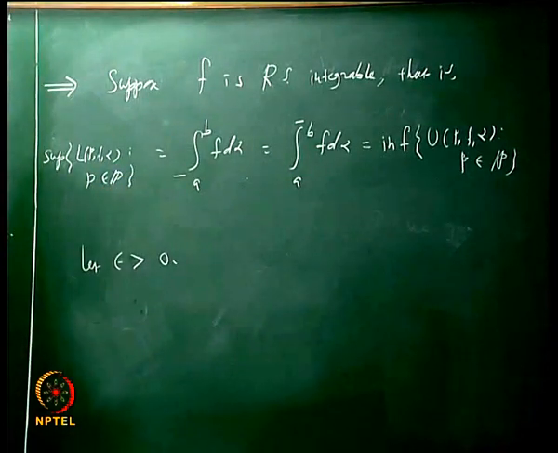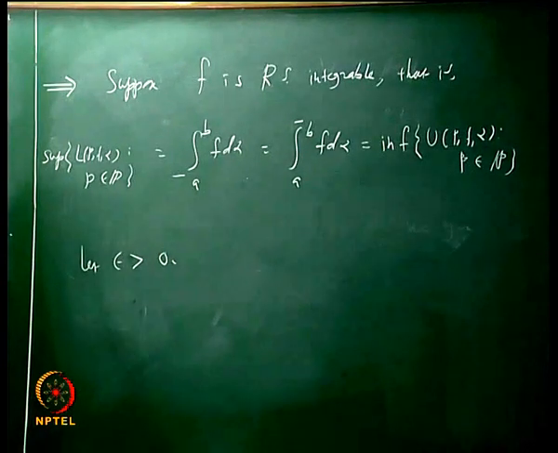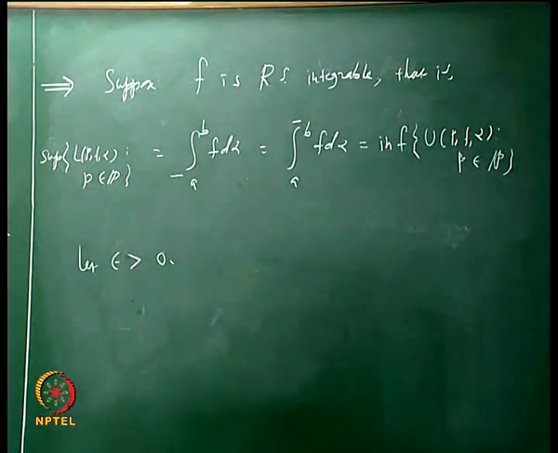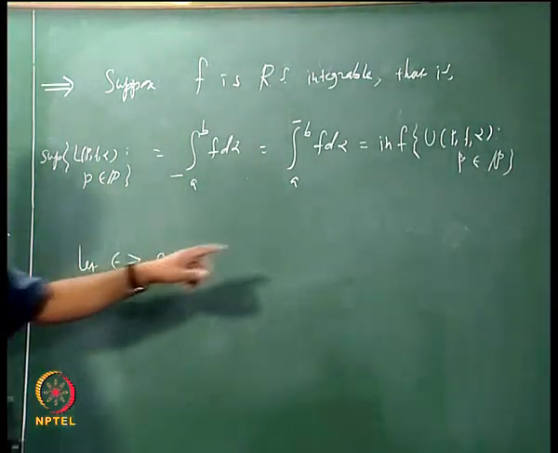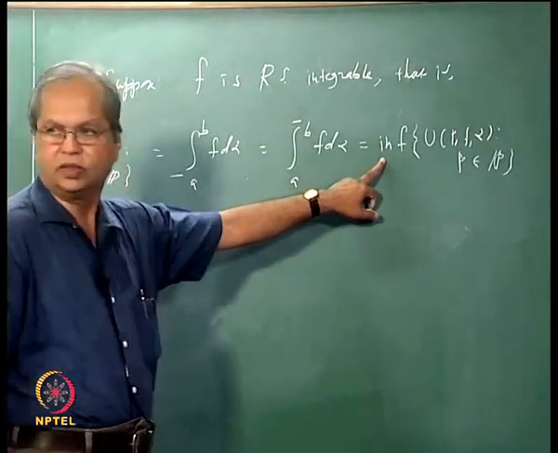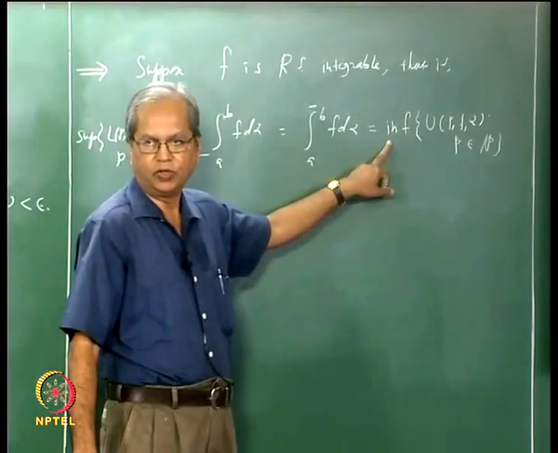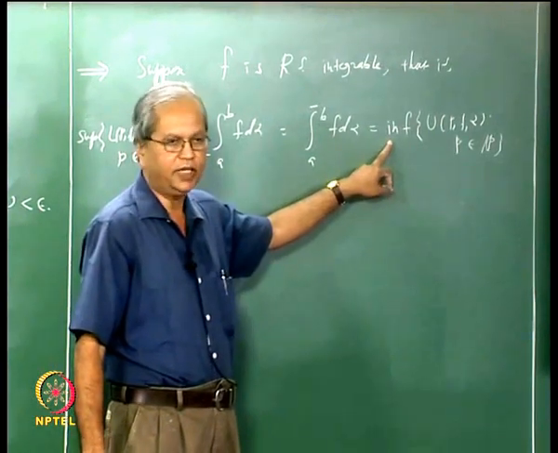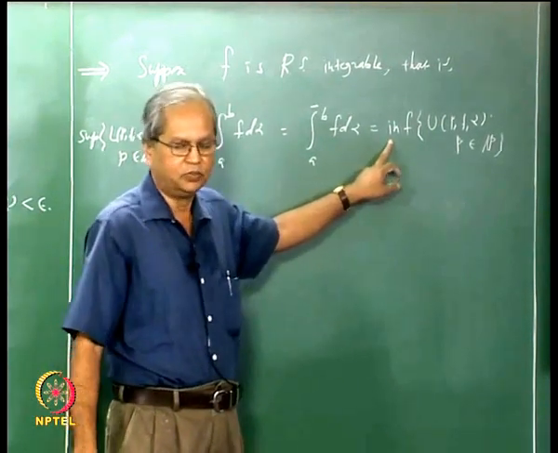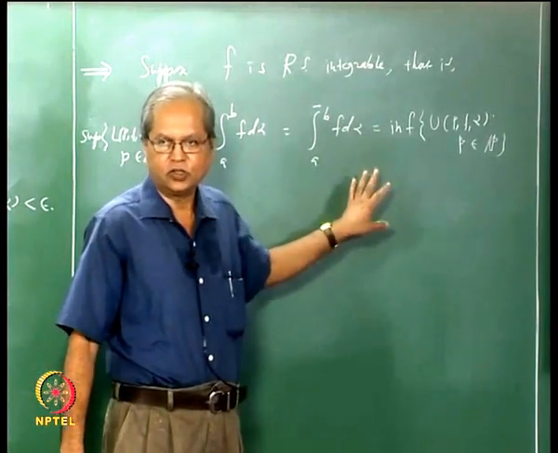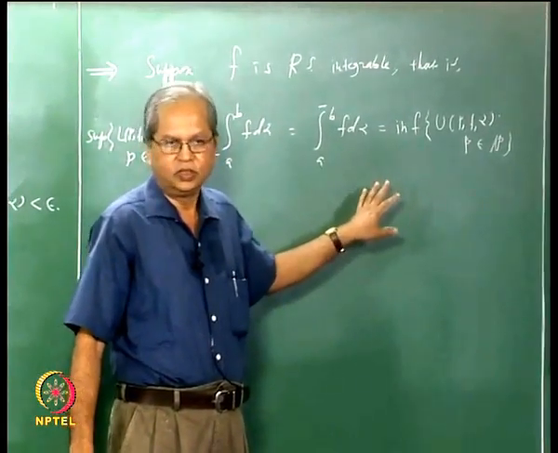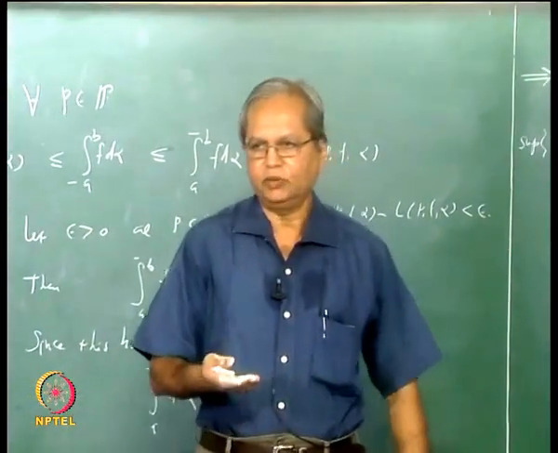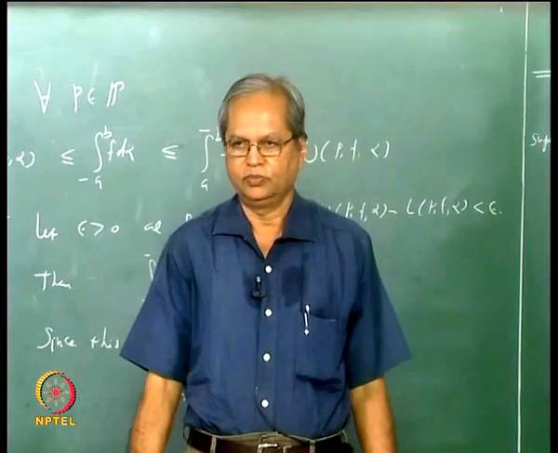Again, the way in which infimum and supremum are used in most of the proofs is as follows. In fact, this is also something you would have come across very often. What is the meaning of infimum? Infimum is the greatest lower bound. If you take any number bigger than that, then that is not a lower bound. Now if something is not a lower bound, what does that mean? There should exist some number in that set which is strictly less than that number.